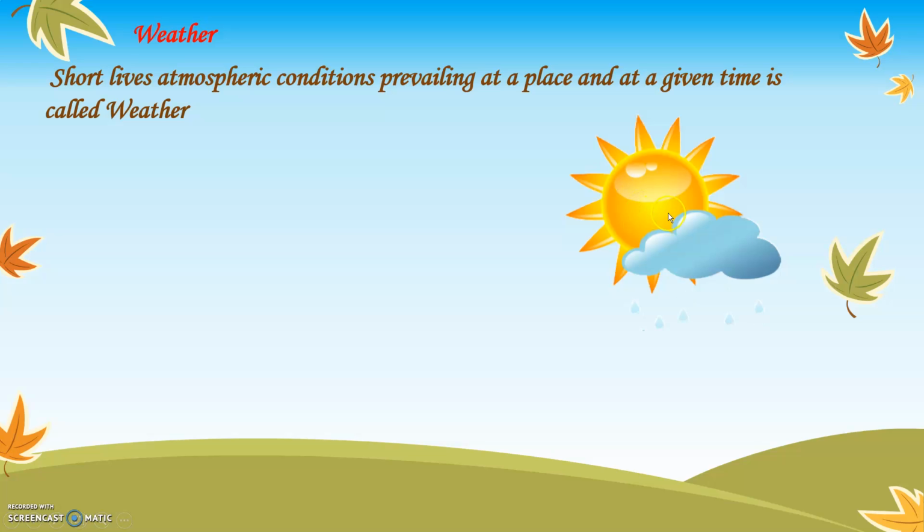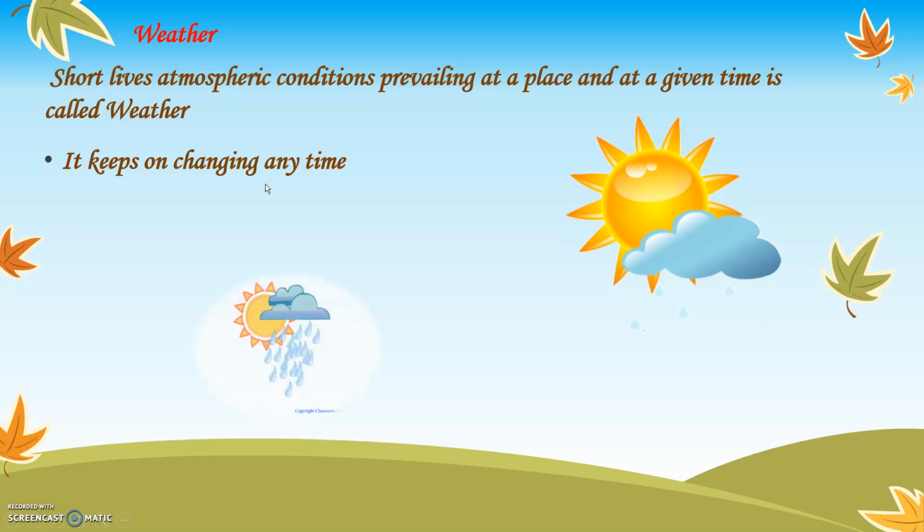For example, you can see sometimes an absolutely clear sky and all of a sudden it starts raining. Okay, that is called what? Weather. It keeps on changing. The atmospheric condition keeps on changing anytime. That is called what? Weather. You cannot see that weather is the same. In the morning it might be cold, but you will never observe that the evening is also cold. No. If it is cold in the morning, again in the afternoon it might become extremely hot, again in the evening it becomes cold. So that is called weather.